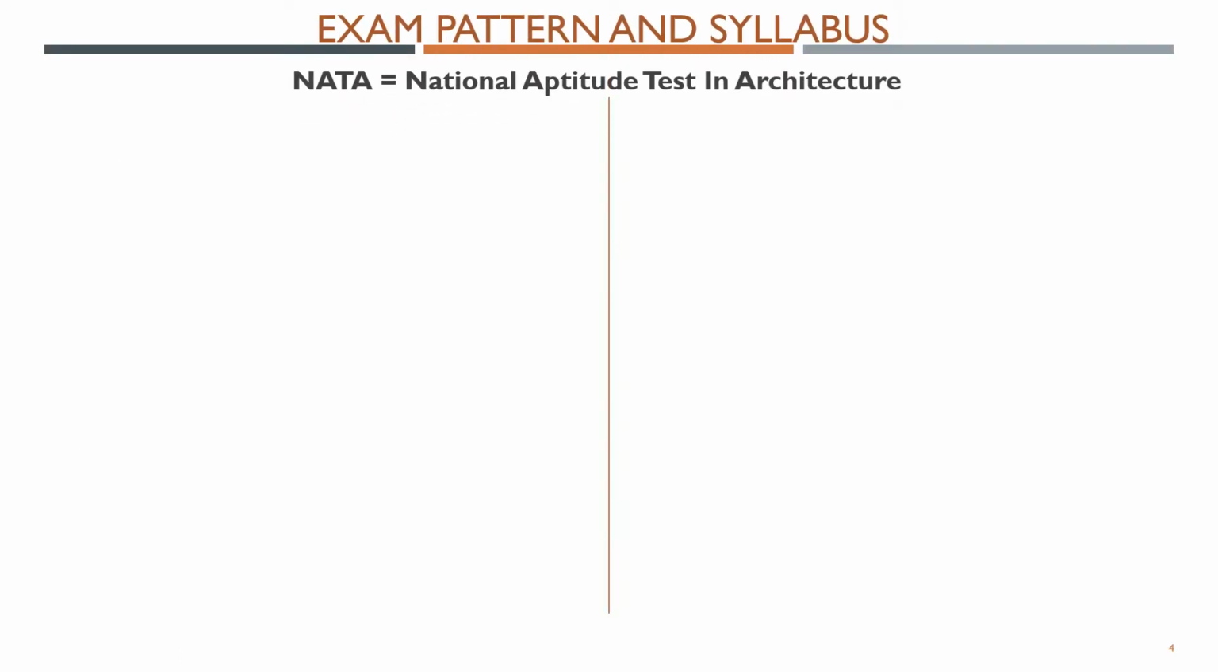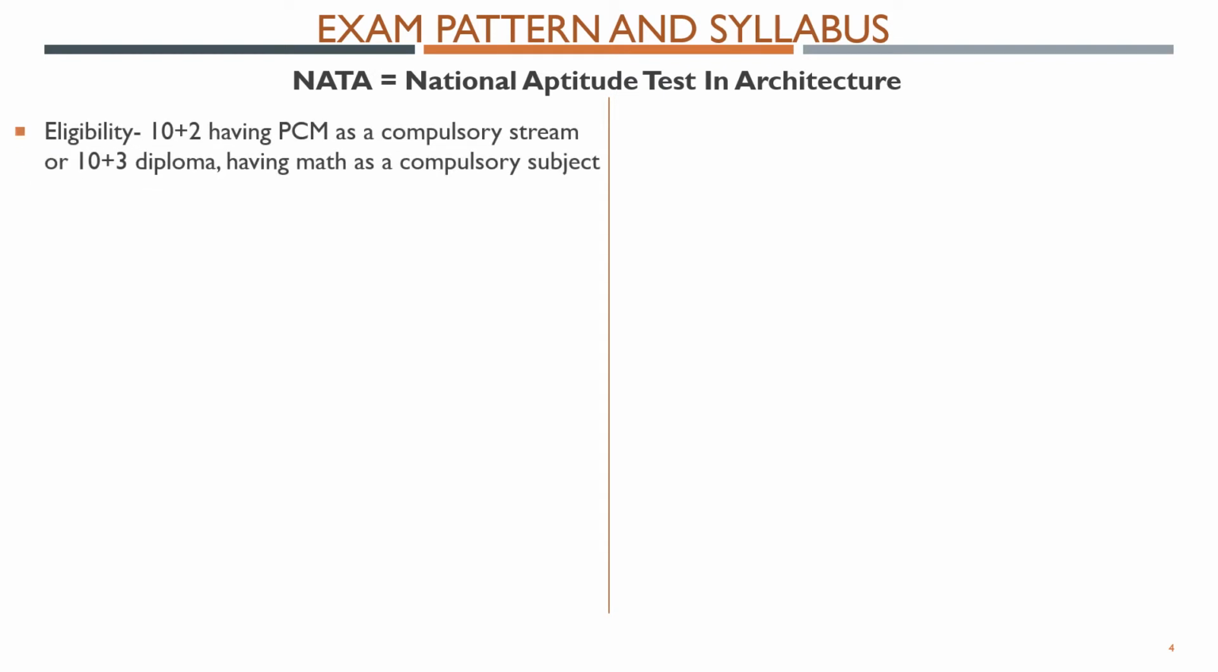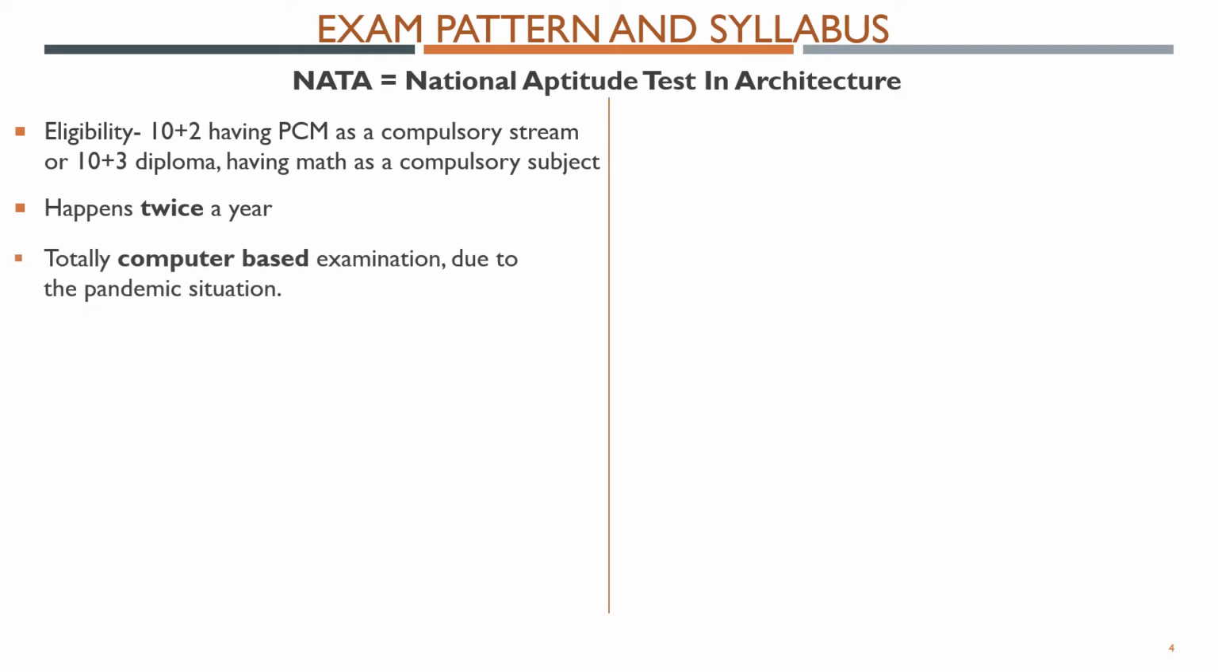Let's talk about NATA. The eligibility is 10+2 with PCM, that is the science stream, as a compulsory stream. So no commerce stream is allowed. Then 10+3, that is the diploma. You can have a diploma in any subject like computer, electrical, mechanical, etc., and still you can give the NATA exam. It happens twice a year. It is a computer based examination due to this COVID situation.